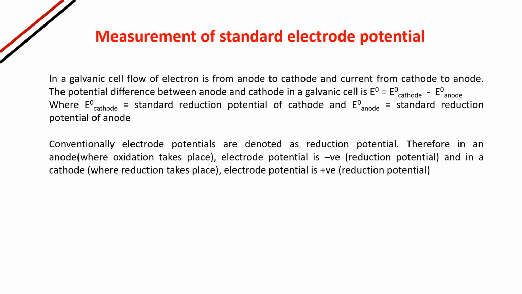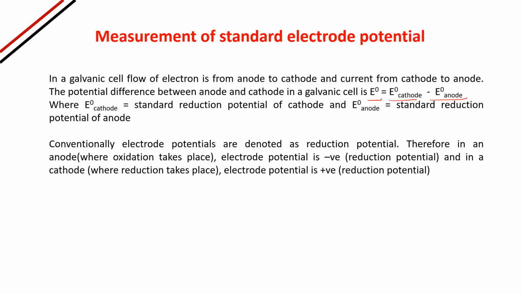The potential difference between anode and cathode in a galvanic cell is given by E naught, where E naught is equal to E naught cathode minus E naught anode. Children, please remember that. Where E naught cathode is the standard reduction potential of the cathode and E naught anode is the standard reduction potential of the anode.